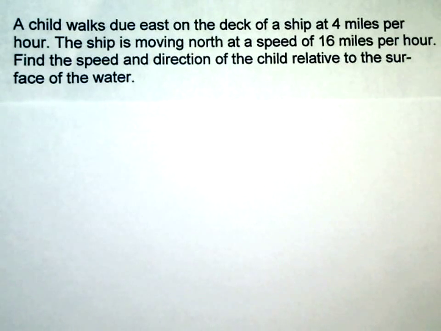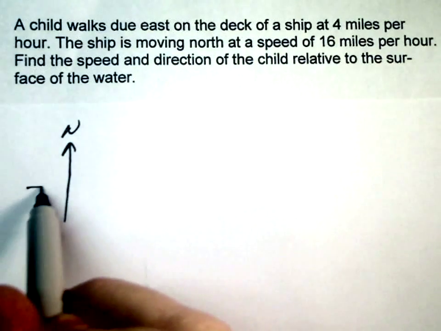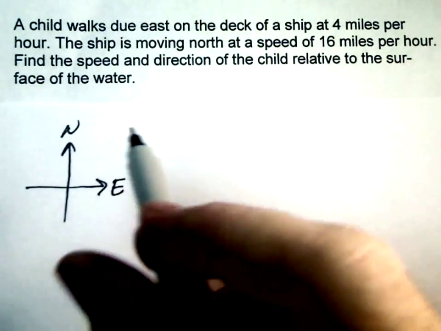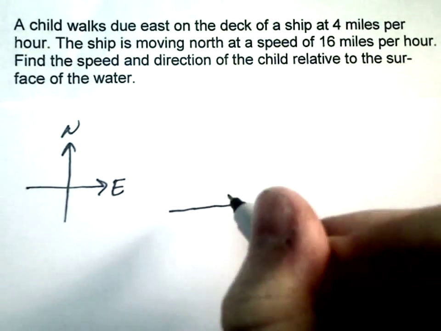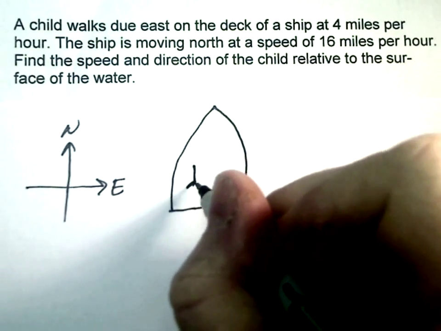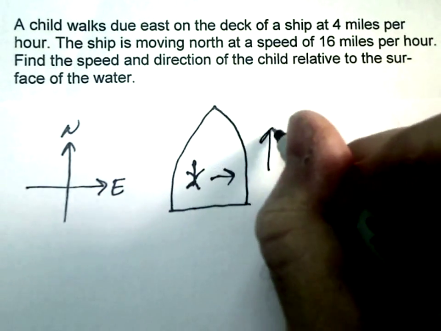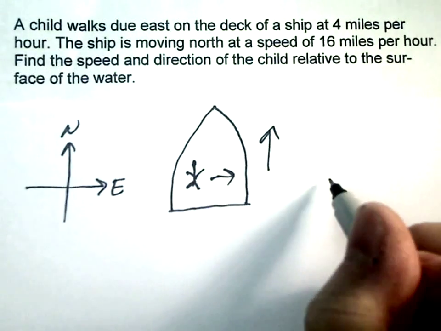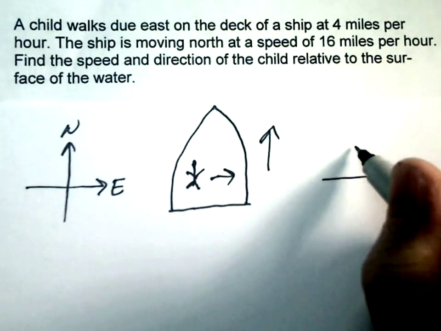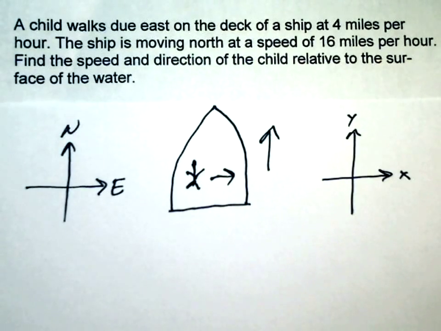Hi, in this problem a child is walking on a boat and the boat is moving in the water, and we want to think about how the child is moving relative to the water. So I have this north, east here, and I draw a boat, kind of a crude looking boat here. So my child here is moving in this direction, my boat is moving in this direction. And so I could think of east as the x and have the y there.